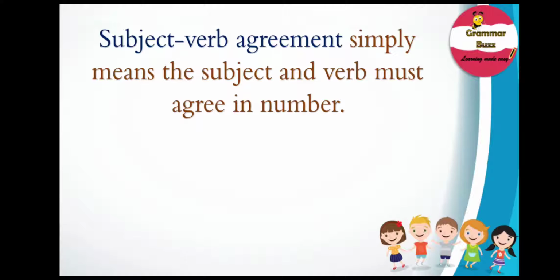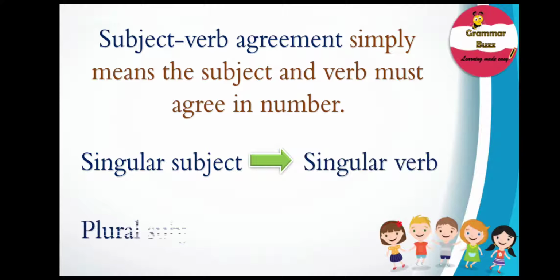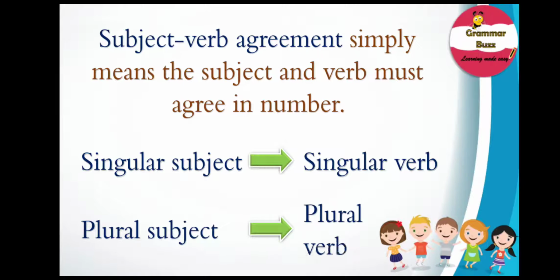What it means is, if a subject is singular, the verb form must also be singular, and if the subject is plural, the verb form must also be plural. So singular subjects take singular verbs and plural subjects take plural verbs. Remember, this is the general rule for subject-verb agreement. That is, singular subject must agree with singular verbs and plural subjects must agree with plural verbs. Note, these statements remain true only if the subject is in third person, that is he, she, it, they, and so on.